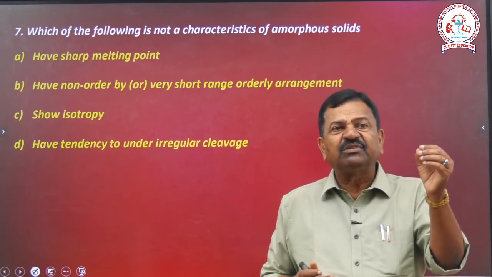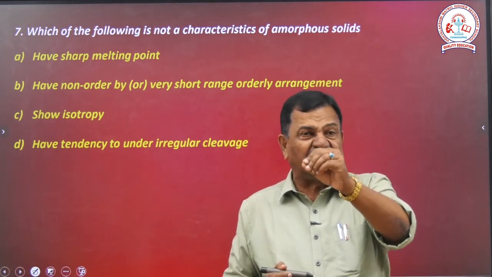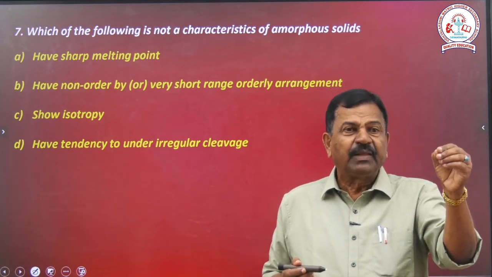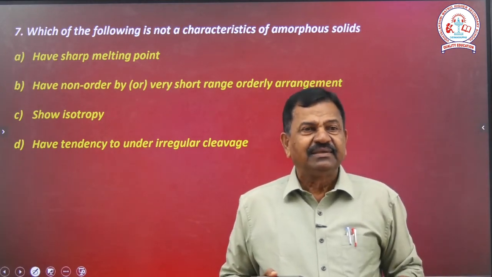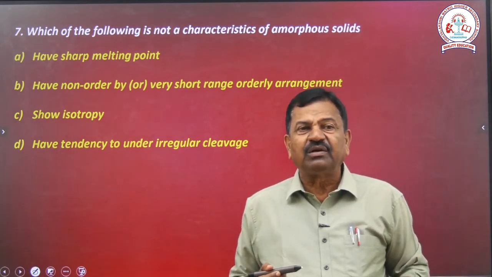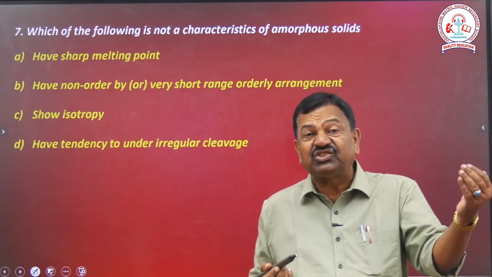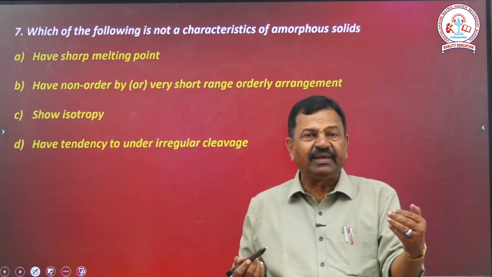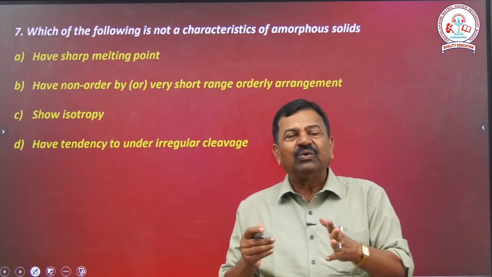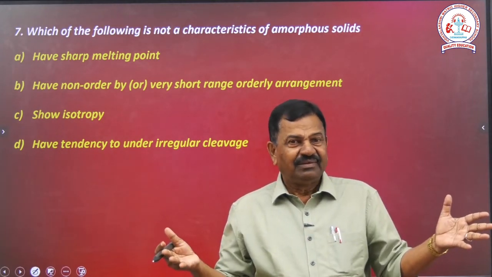Clear? Which of the following is not a characteristic of amorphous solids? Number 2 belongs to amorphous solids. Number 3 belongs to amorphous solids. Number 4, irregular cleavage, because the atoms are arranged in a disorderly way. That is why if you cut it, you get irregular cleavage. Clear?